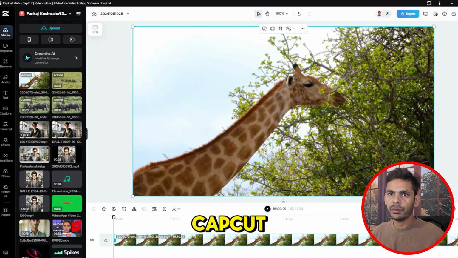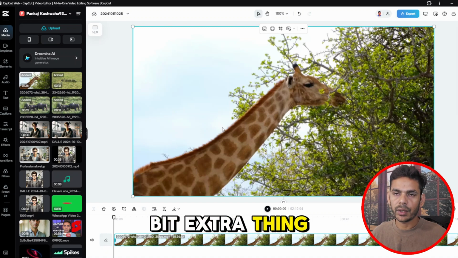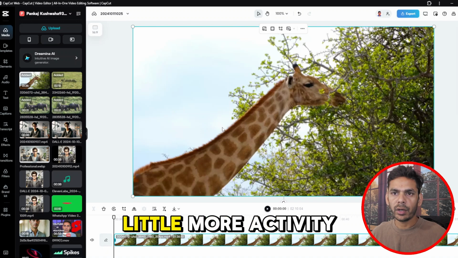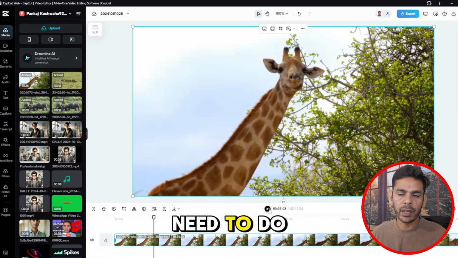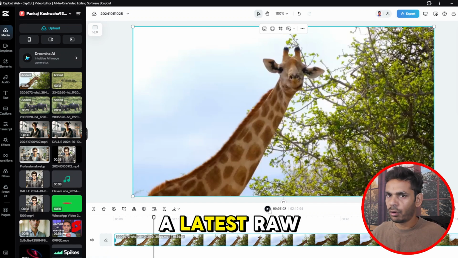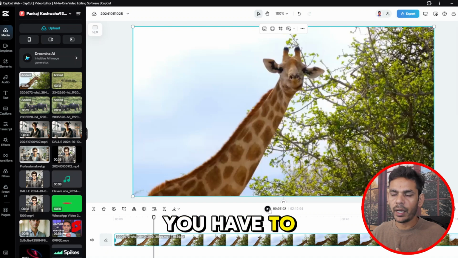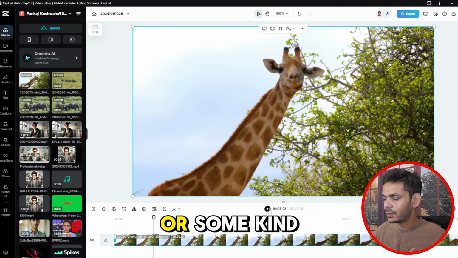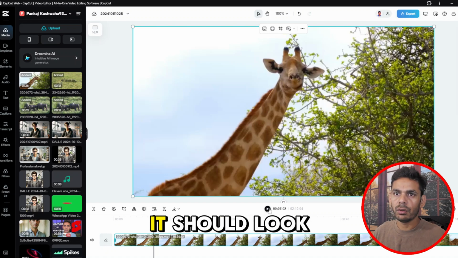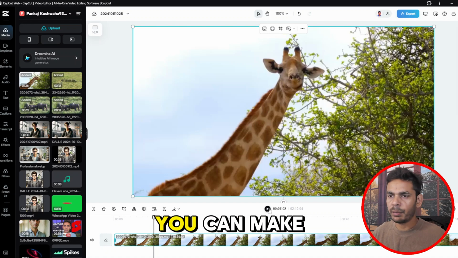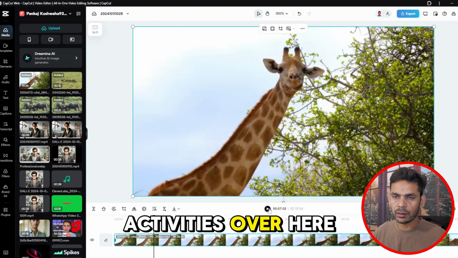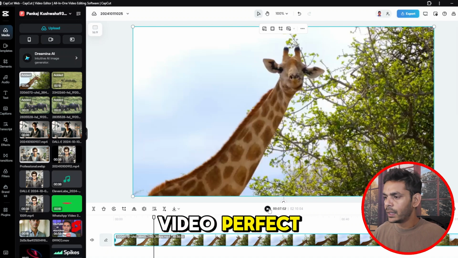Yeah, in CapCut you have to do a little bit of extra work. You can add animation, you can add captions. You need to bring a little more activity or creativity here, because it is just raw material. On top of that you have to add different kinds of stickers, or make it funny. It should look, not funny. If the video is funny, you can make it funny, but if you want to make it look better, you have to do some little activities over here. Then it will make your video perfect.